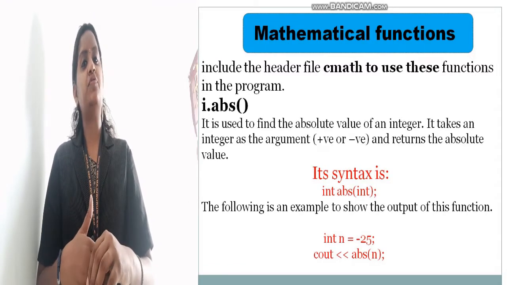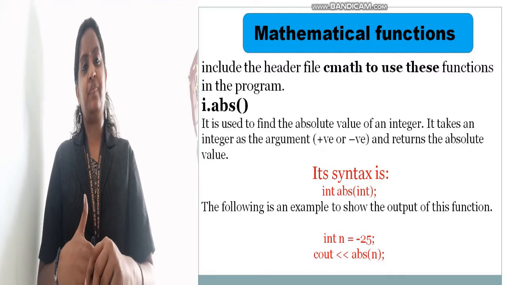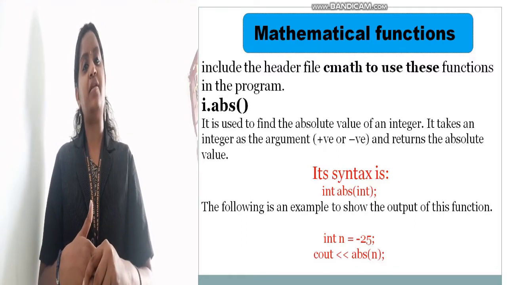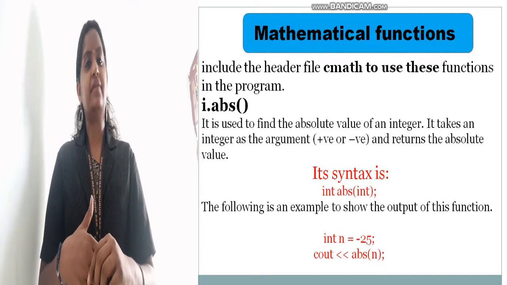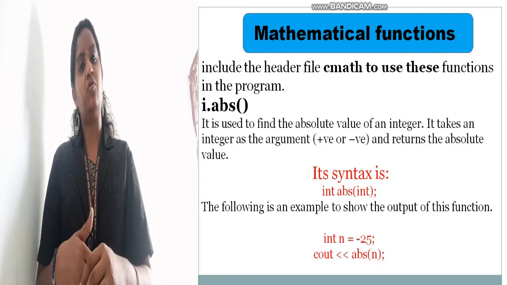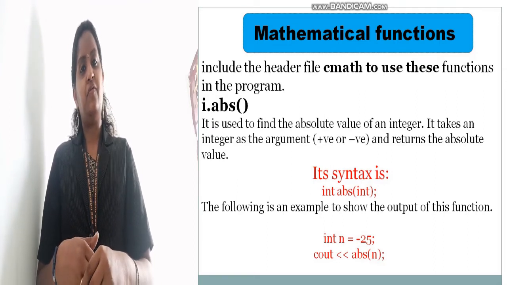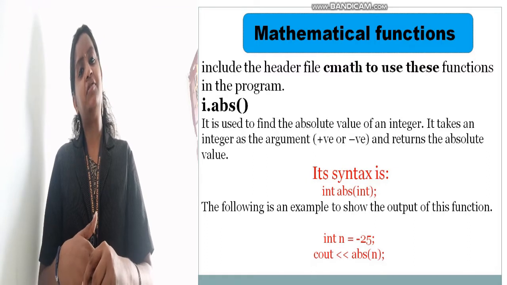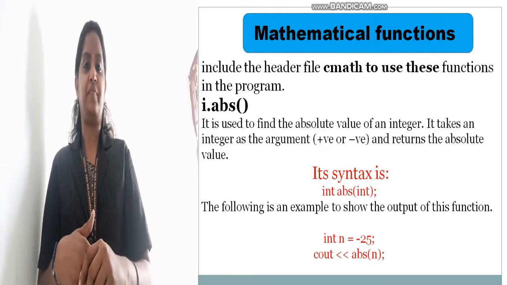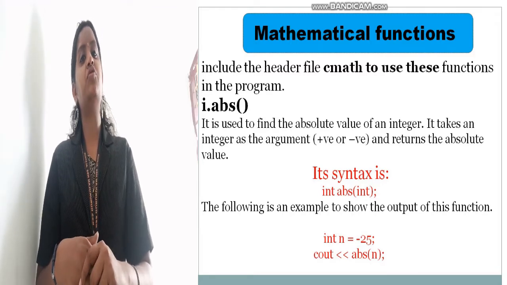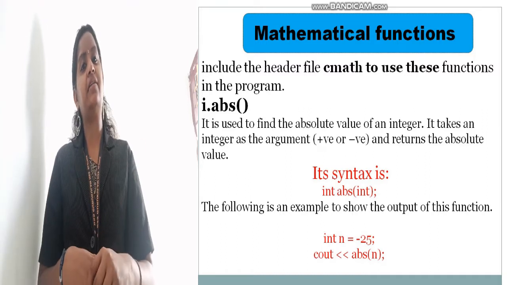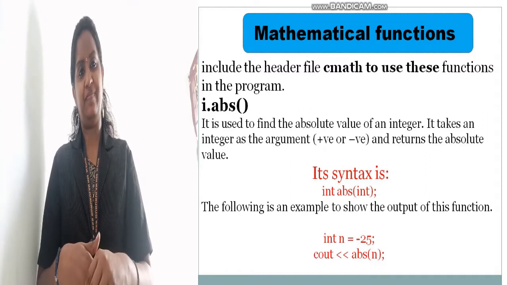The first one is abs. Abs helps to display the absolute value of a number without a sign. Absolute value means without sign, positive or negative. For example, if you give a value of minus 25, it will display only 25. So you have to use it with the data type int, abs, and inside the brackets you can give the value.